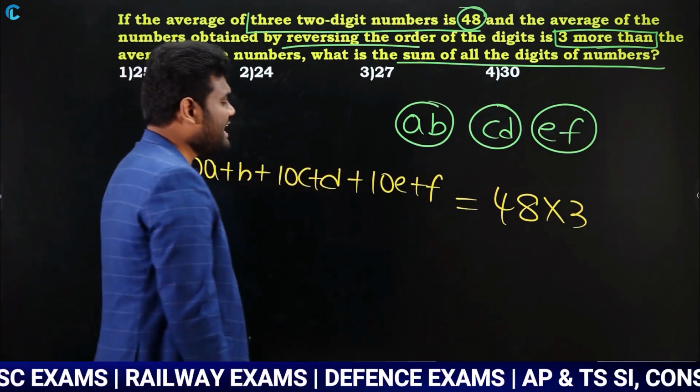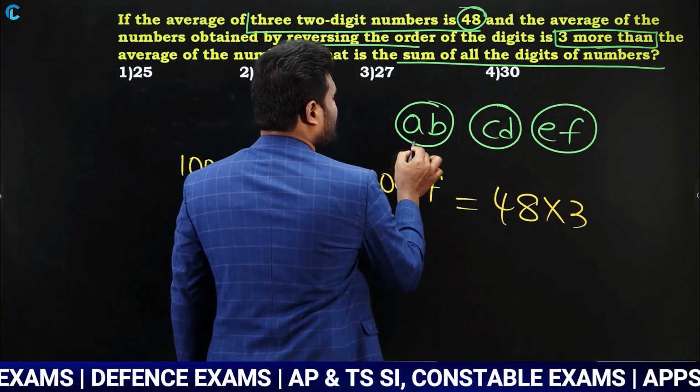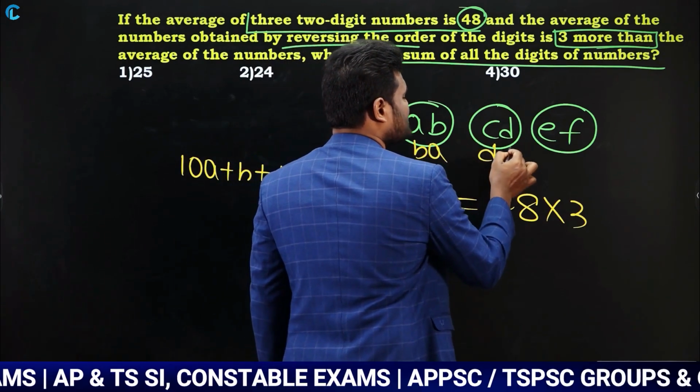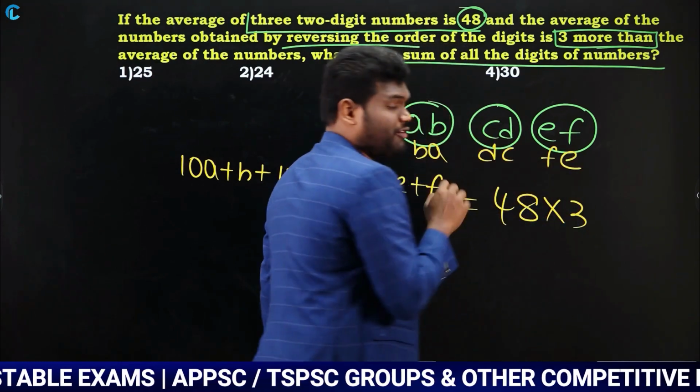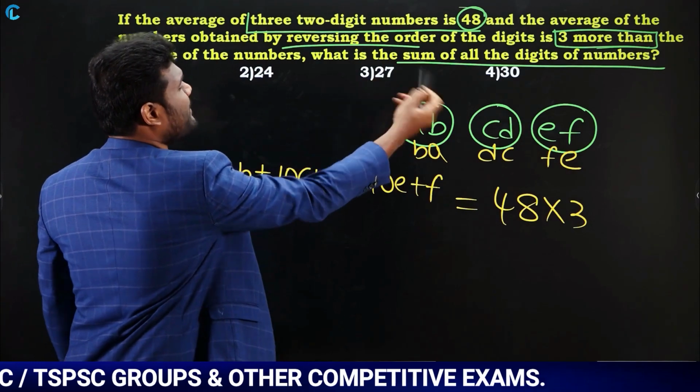Now what is the question saying? If we are going to interchange, means AB should be written as BA. Similarly, CD is written as DC. Similarly, EF is written as FE. If you are going to interchange, then what happened to the average? The average is 3 more, it is saying.